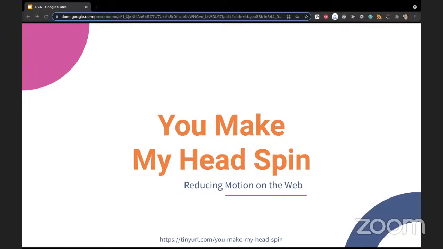So yeah, I will be speaking about reducing motion on the web, and I want to start with a story. It was Global Accessibility Awareness Day this year, and I was working. I'm a software developer, so I was doing some coding at the time. And I got a call from a recruiter, and they introduced themselves and started telling about the company they were representing. And well, they had a long monologue there, and I started Googling the company.